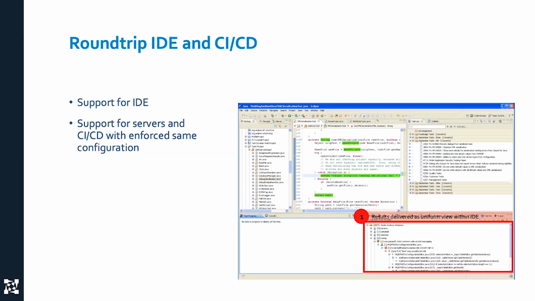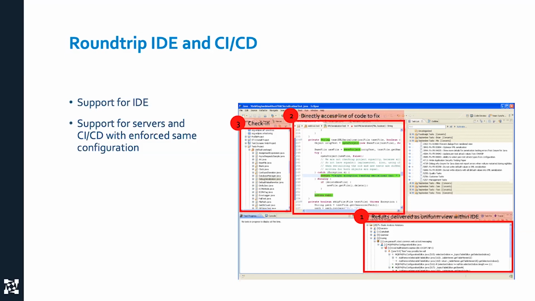So it's not just that the IDE is important, it's that a really good IDE can import the results from a CI as if it was run locally, and it would show up here in this little pane, just as if I had executed it locally, letting me click on a particular violation, go to that line of code, see the stack trace, check it in, check it out, do what I want to do with it, all inside the IDE, regardless of where my results came from.